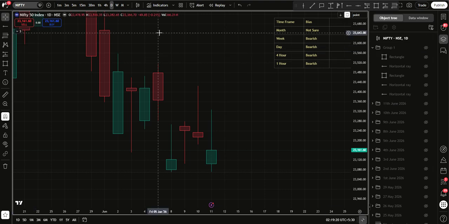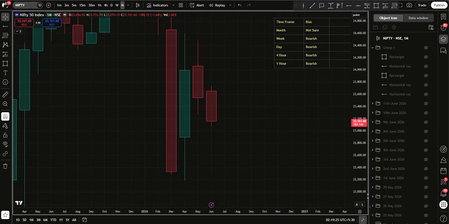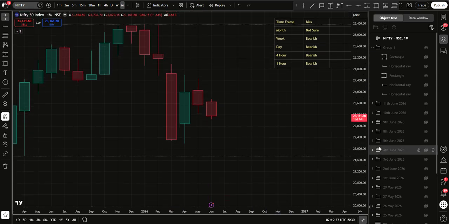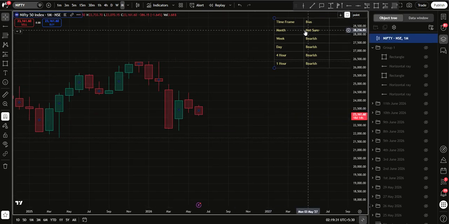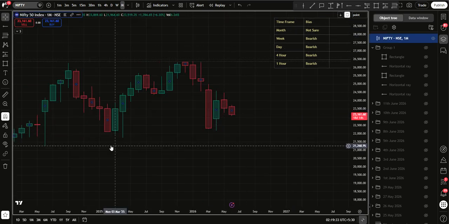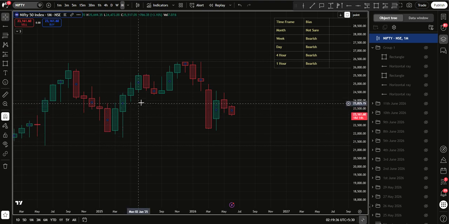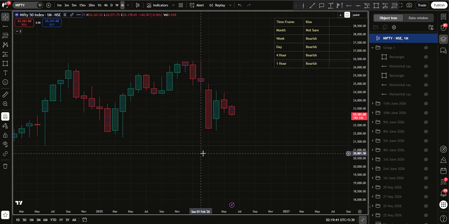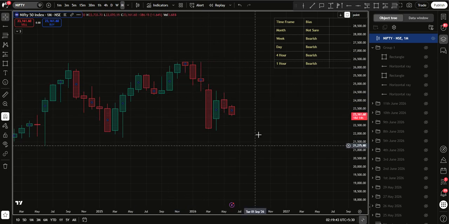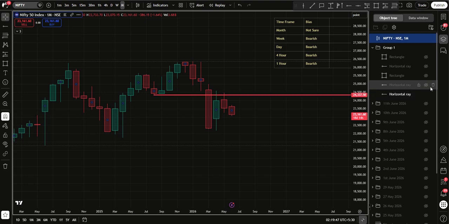So for the newcomers, what we do here is we analyze Nifty from the monthly all the way down to the hourly time frame. This is Nifty on a monthly time frame. Now, what is the bias on Nifty? There is no bias on Nifty right now because for a bullish bias, there have to be higher lows created. For a bearish bias, there have to be lower highs created. Nothing of that is created in this area, as you can see. Therefore, it's not sure, but there are important levels to watch out for. This is where the sellers are, and this is where the buyers are.